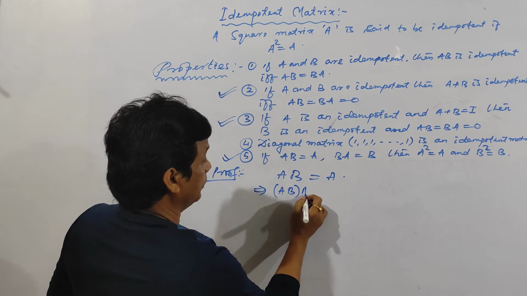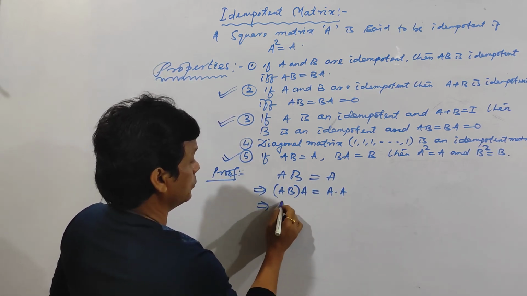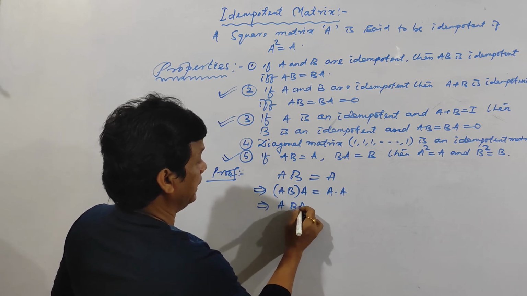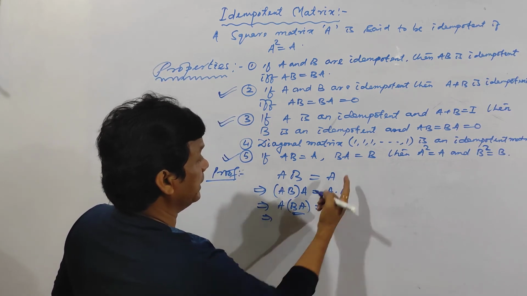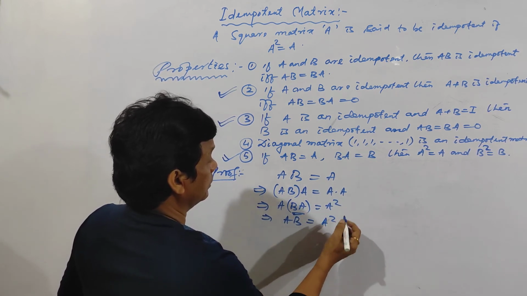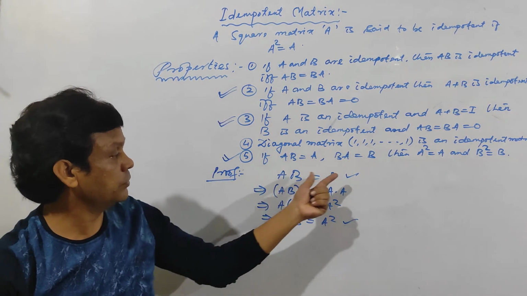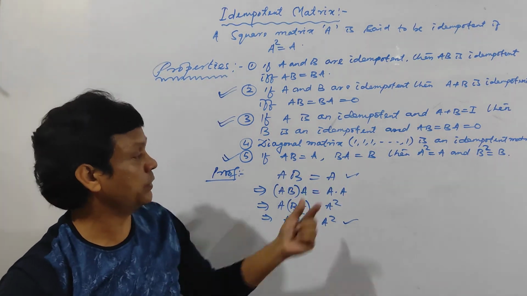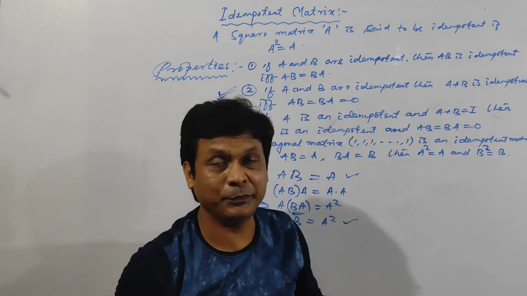AB into A, and A into A. Clear? So apply the associative property. A into BA is equal to A square, and BA is equal to how much? B. So AB is equal to A square. So this point and this point: AB is equal to A and AB is equal to A square. That means A square is equal to A. Hence proved. Similarly, you can prove B square is equal to B.